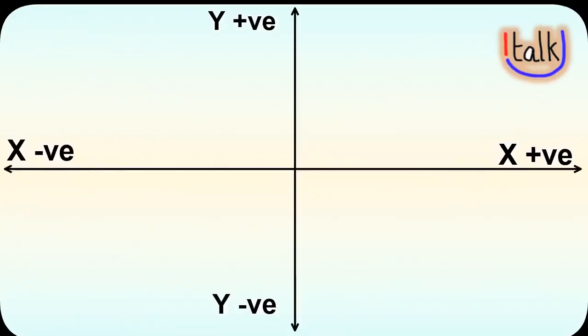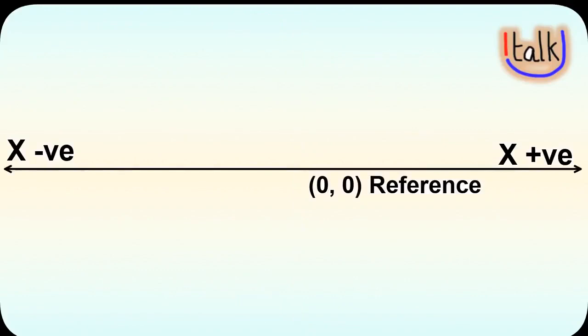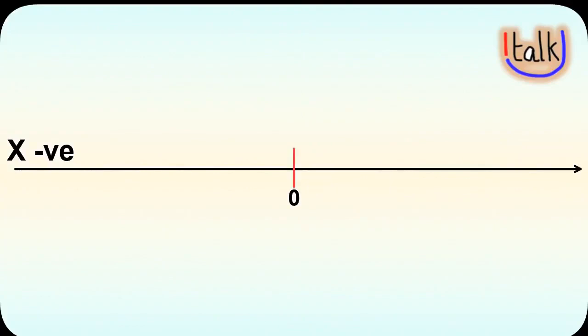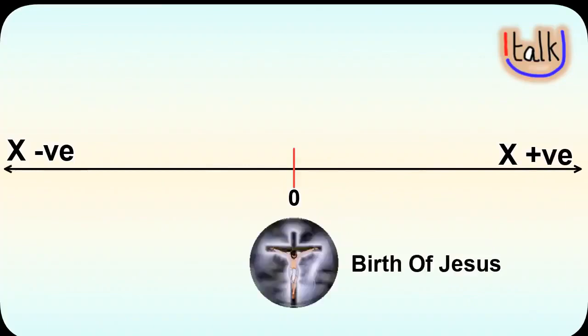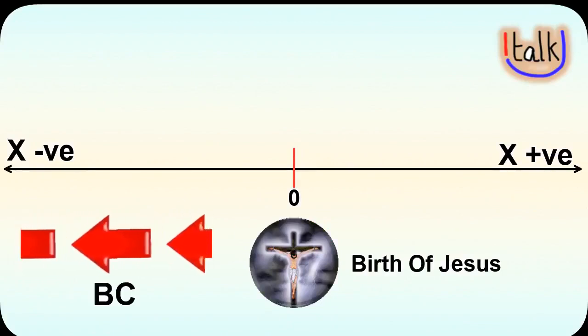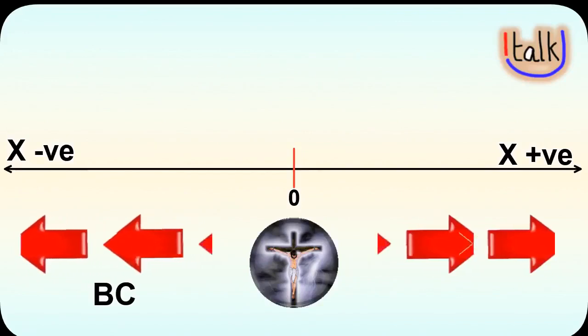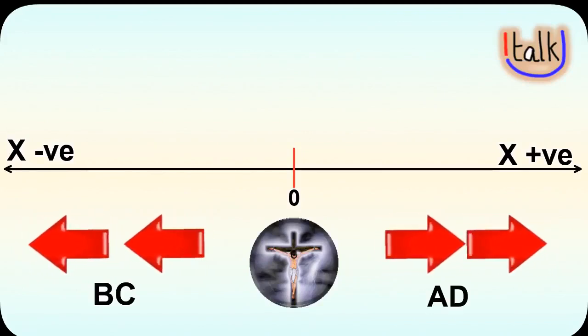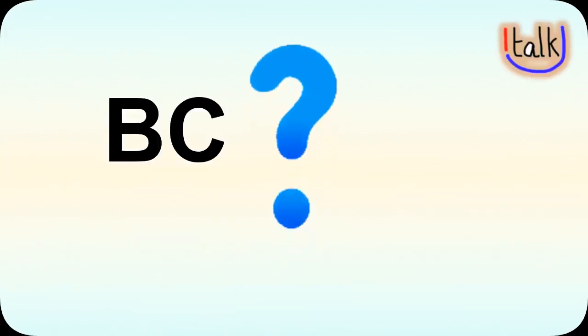Let's understand this better. Consider a graph with x and y axis which will have 0, 0 as the origin. Now remove the y axis. Let's talk about the x axis which will have 0 as the origin. Europeans took the 0 as the birth year of Jesus Christ. The period before the birth of Jesus was notified with BC, and years after the birth of Jesus were termed as AD. Let's discuss what is BC first.